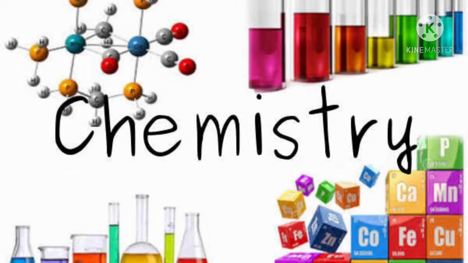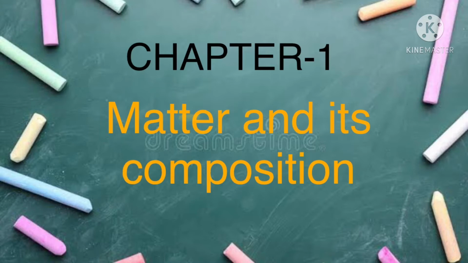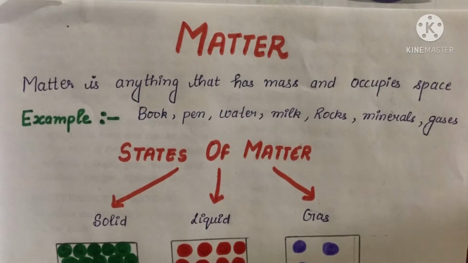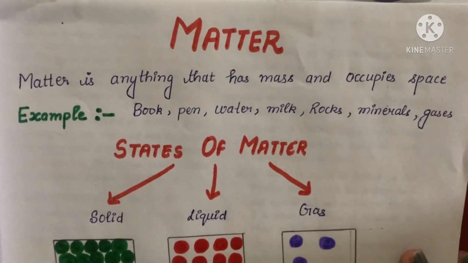I am Kamal here, your chemistry teacher, and today we are going to start our syllabus with chapter number 1, that is matter and its composition. This chapter you already did in 6th and 7th class. Now, we will read this chapter further in 8th class also. So, our first topic is matter.